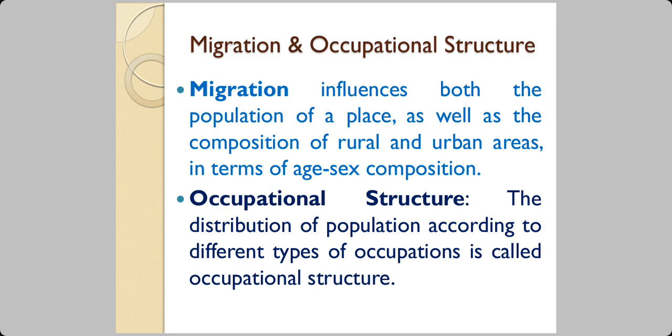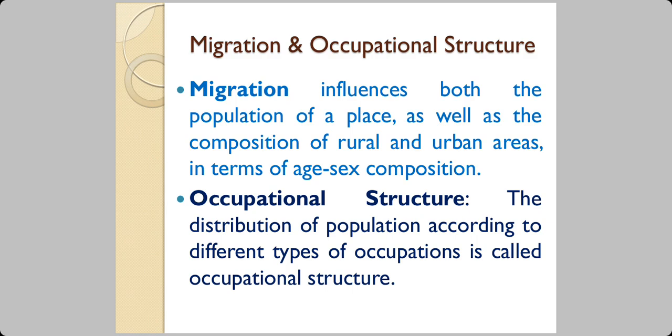So the rural area becomes poorer by the working age males, and the urban areas become richer by the working age males. That is the meaning of this term. When we say occupational structure, the distribution of population according to different types of occupation is known as occupational structure.